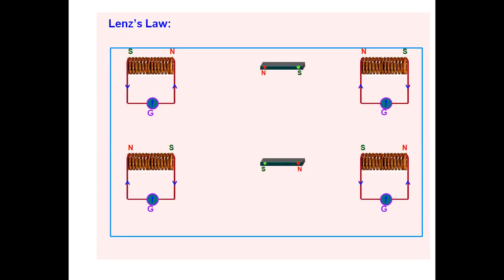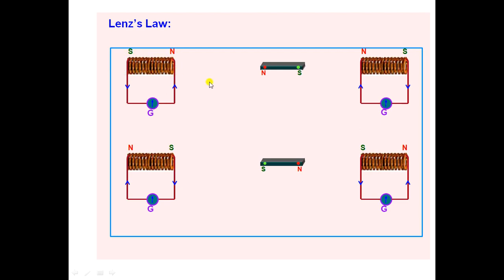So see Lenz's law. Suppose this is the first coil, coil 1, this is the second coil, and this is a bar magnet, having the N pole and the S pole. Suppose the N pole is coming closer to coil 1, then this end behaves like an N pole, and this end behaves like an S pole.